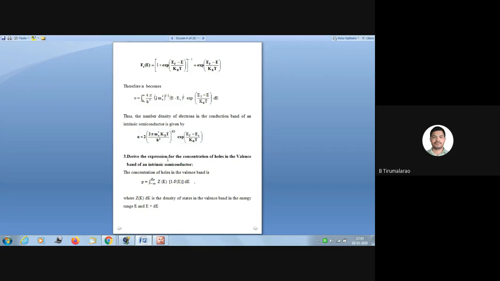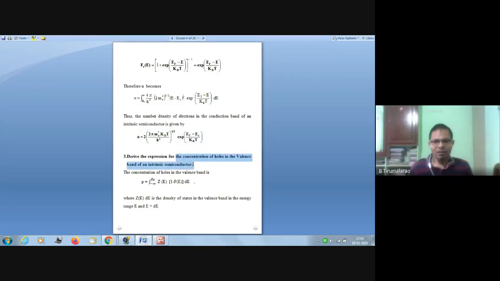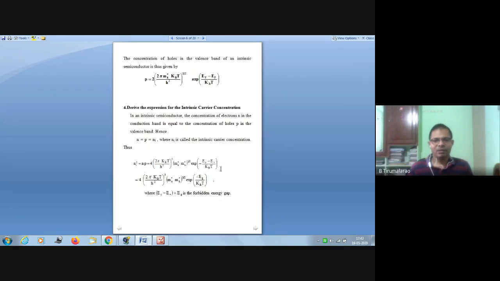Next, the third topic, that is the concentration of holes in the valence band of an intrinsic semiconductor. The final formula is P is equal to 2 into (2 pi m star h kBT by h square) whole power 3 by 2, into exponential of (EV minus EF) by kBT.